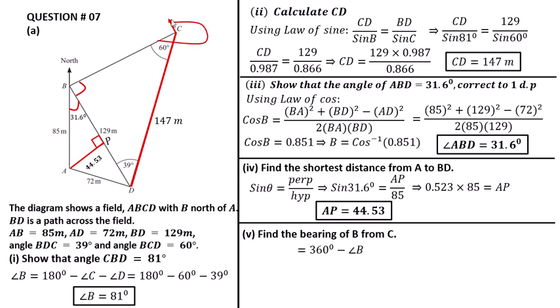Now we have to calculate this angle and subtract this angle B, the total angle of B. 360 minus angle B. The total angle, this angle and this angle, and 81 this angle, is 112.6 degrees. After subtraction we get 247.4 degrees.